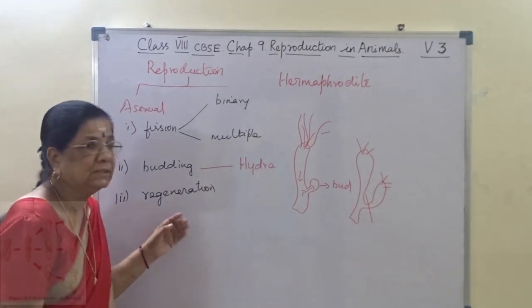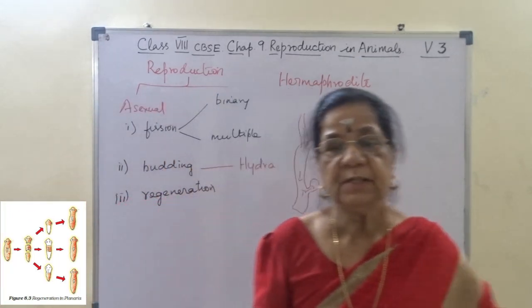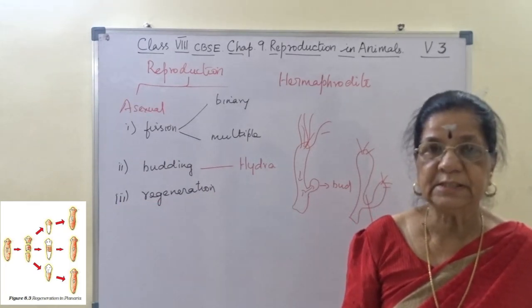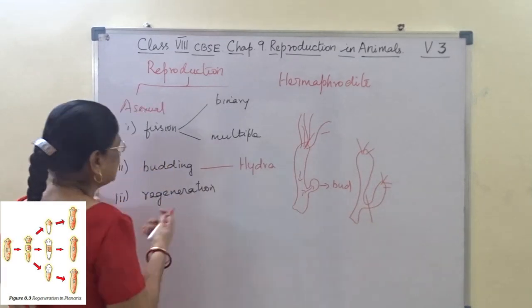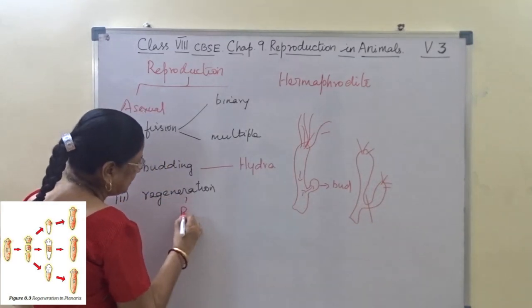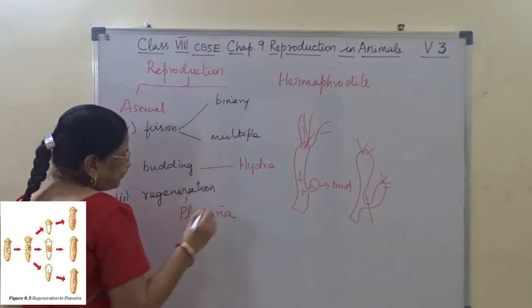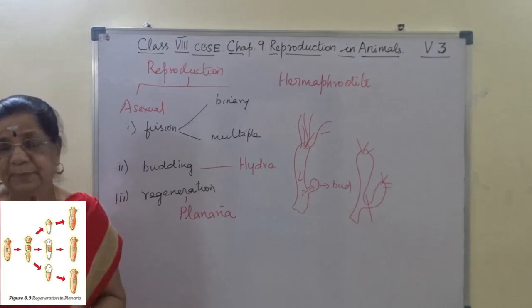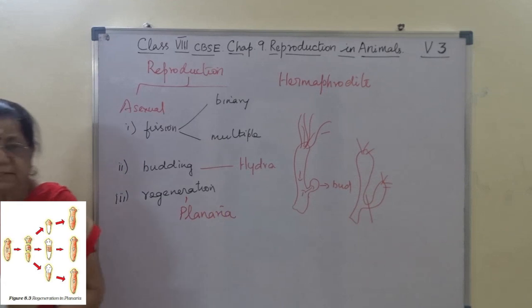And then regeneration, as I said, any part of the body, when it is cut, is capable of regenerating into a new organism. A typical example for regeneration is planaria.